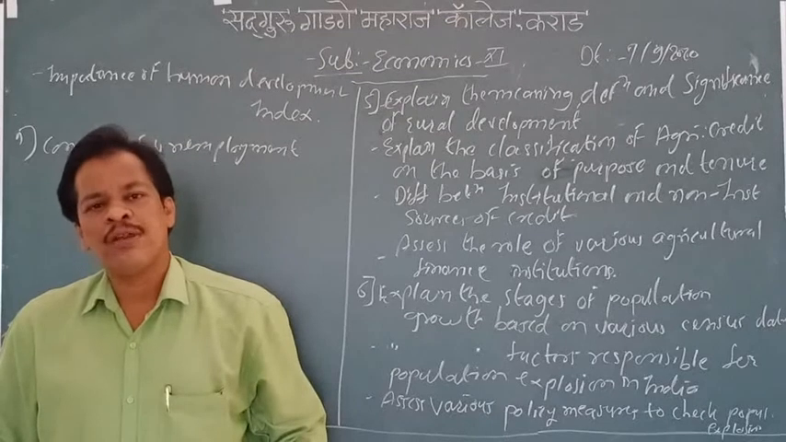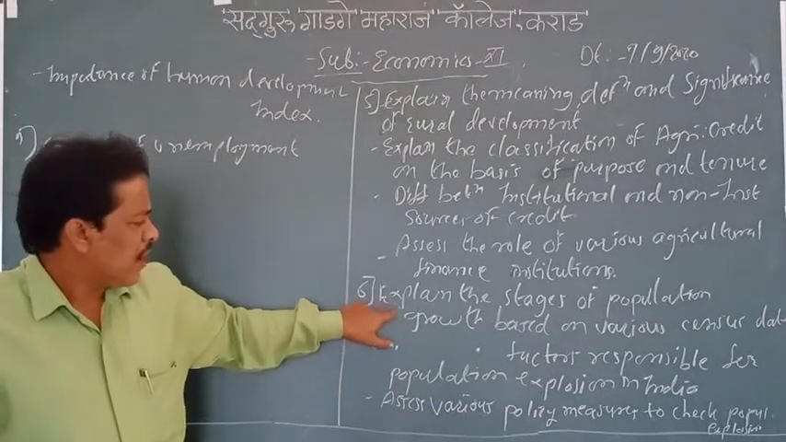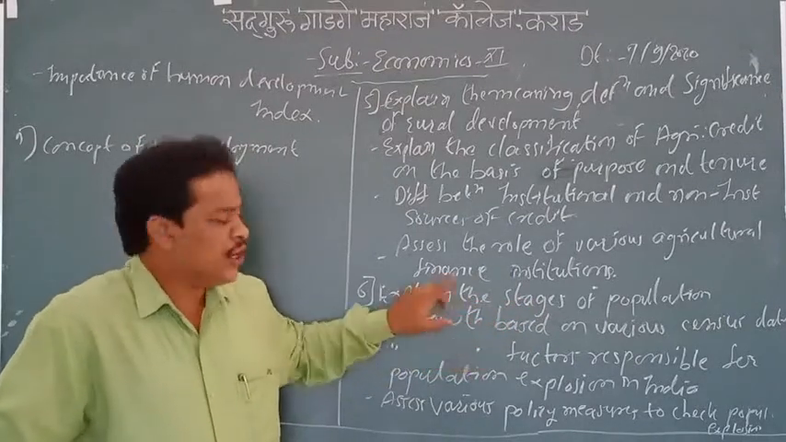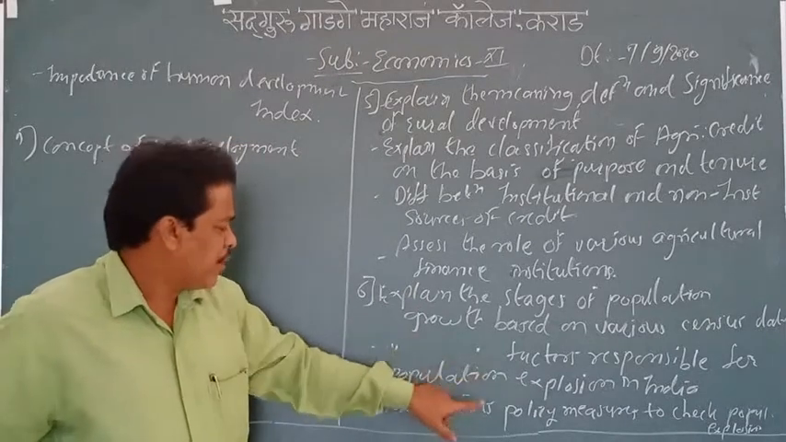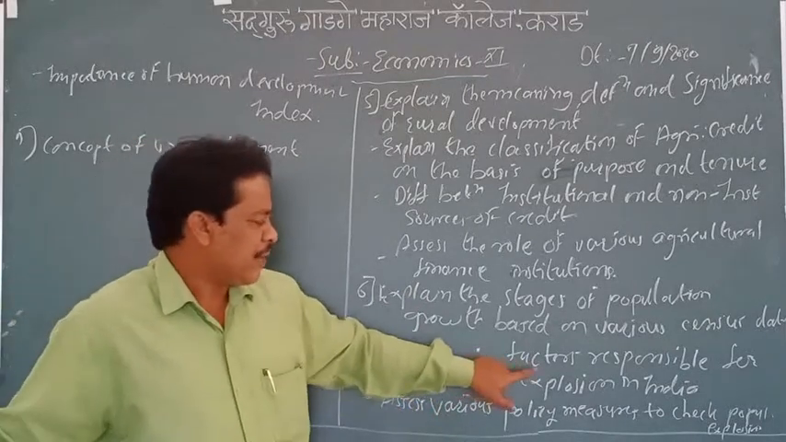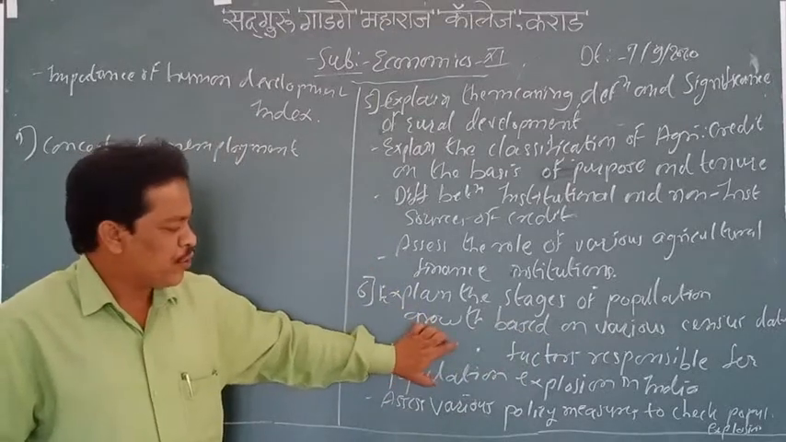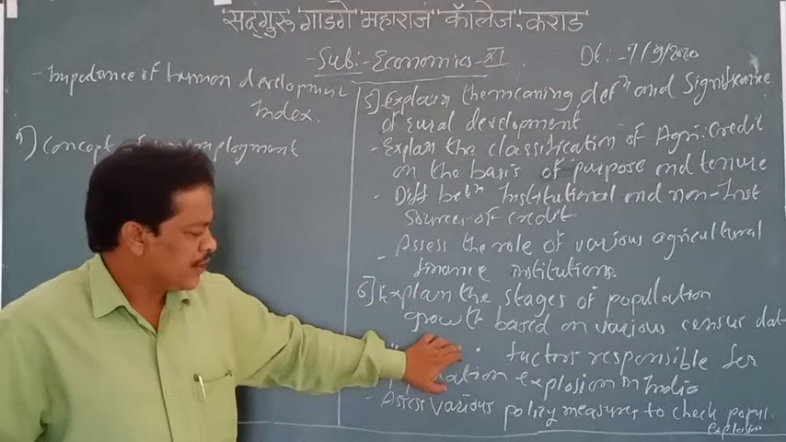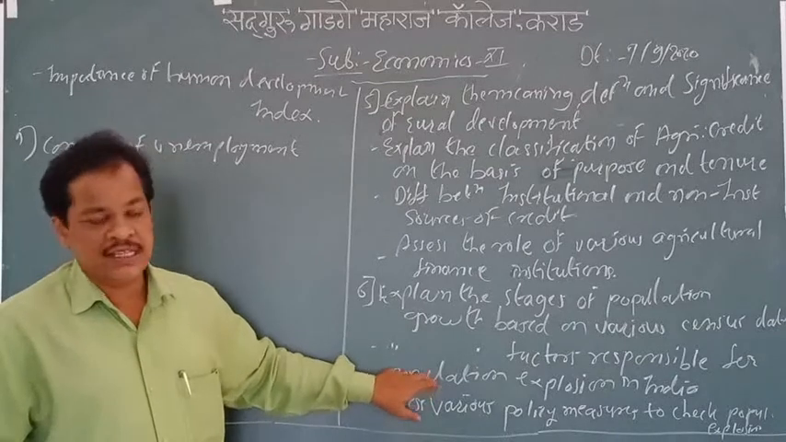So there are many problems of population. Here in this chapter, we are going to see the stages of population and how it has grown, based on various census data. Again, explain the factors responsible for population explosion in India. What are the factors responsible for population explosion? How are we going to control population explosion? Now we know India has the second largest population in the world, so it is very important for India to control the population. We are going to see all these things in this chapter.